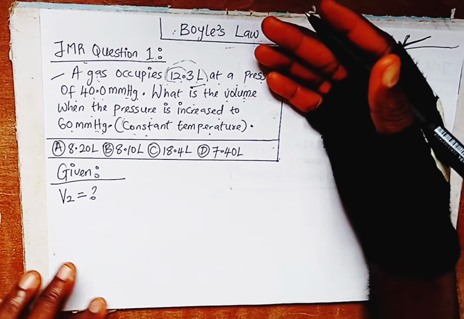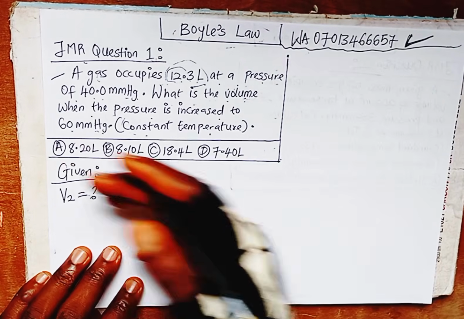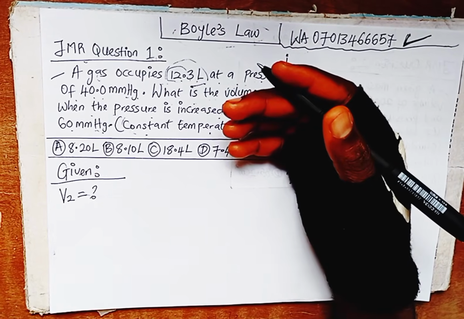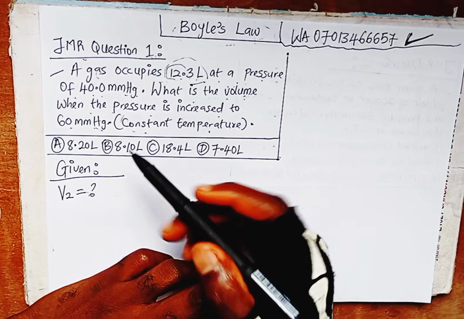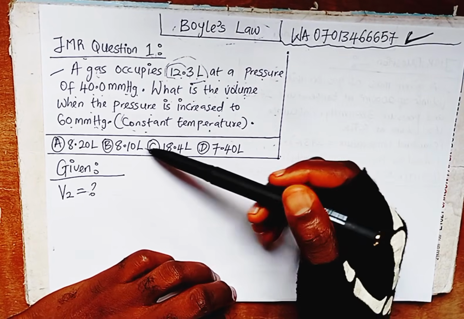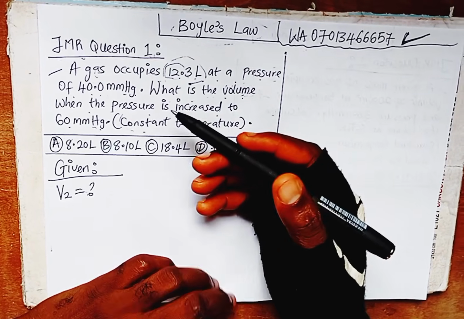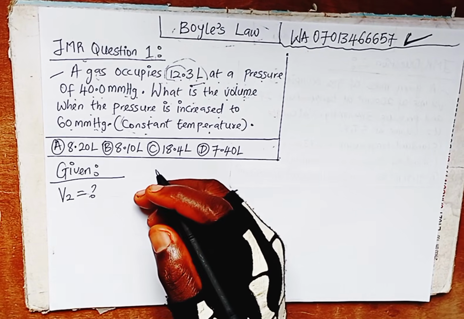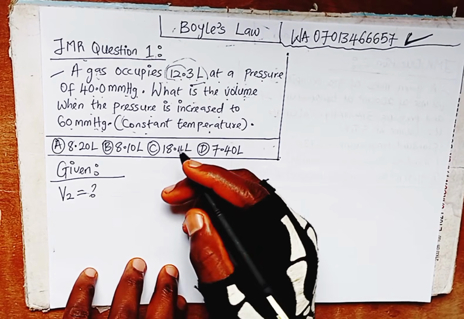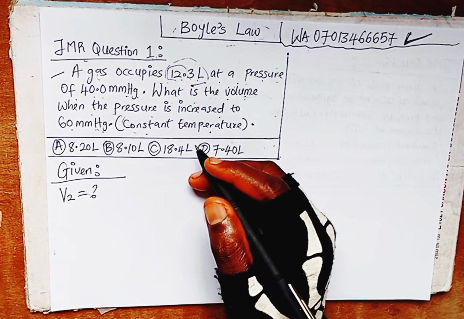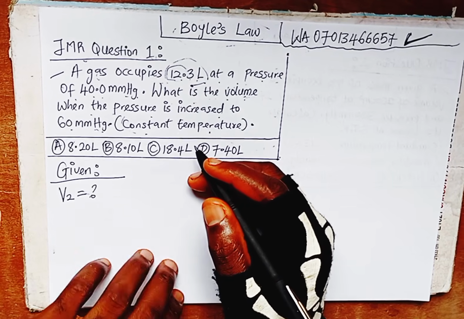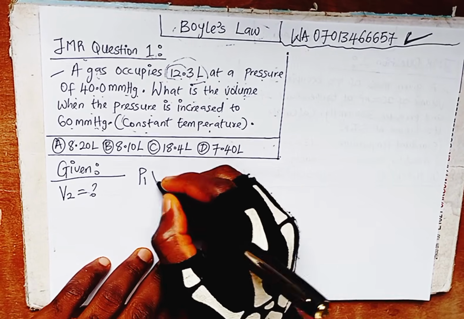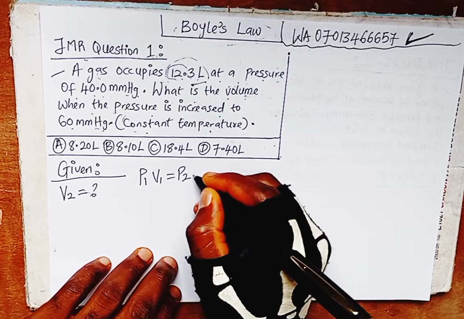The second thing to do is look at the options, following the 11 steps of answering calculation questions in physics and chemistry. All options are presented in liters. That tells you it's volume, and all of them are decimals. So we need to write out the formula. What is the formula for Boyle's law? Inverse proportion of volume and pressure. That gives us P1V1 equals P2V2.